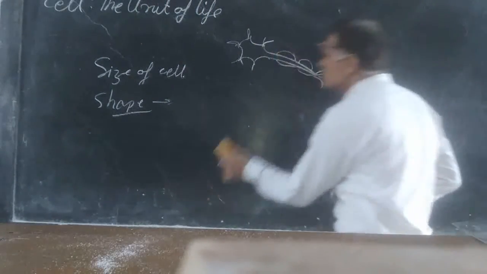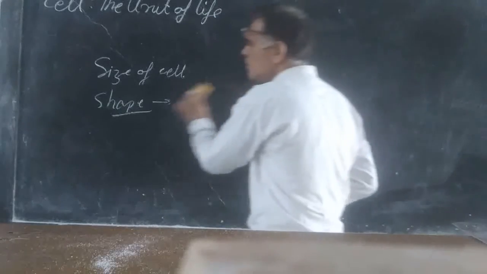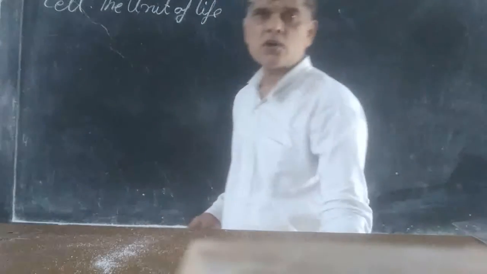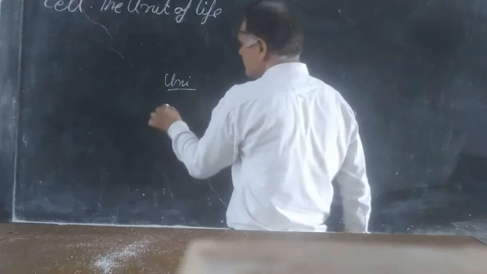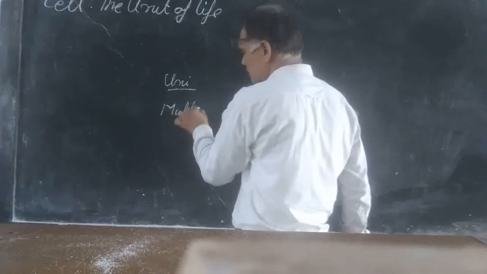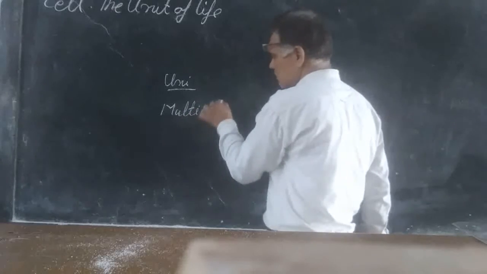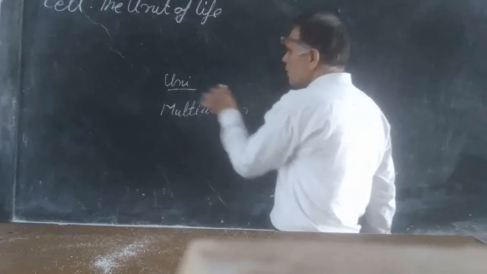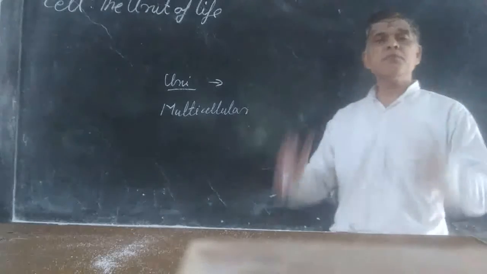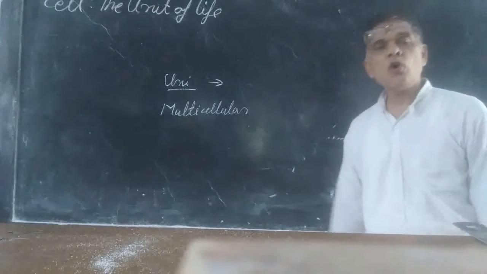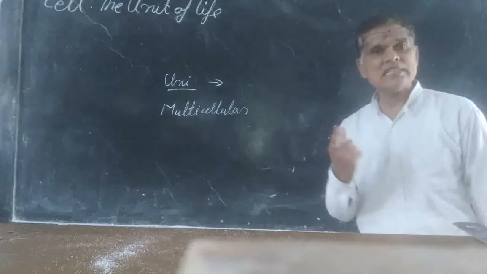Then some organisms are unicellular and some organisms are multicellular. Unicellular, or single cell organism, is the organism which performs its whole function with the help of a single cell.